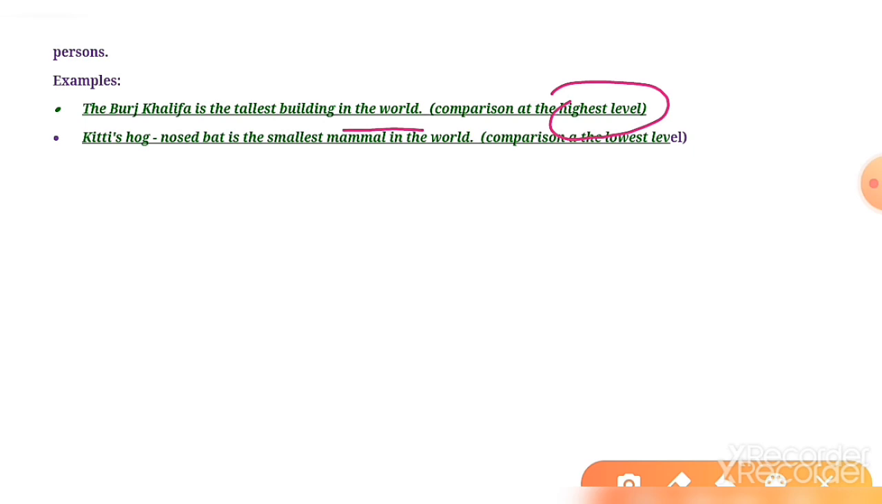Okay, here is no description about river Ganga and river Nile. Here is no description about any two things. Here is the description about one person and then in all over the world. Clear? So the Burj Khalifa is the tallest building in the world. Now second says Kitty's hog-nosed bat is the smallest mammal in the world. Okay, so this bat is the smallest mammal, that is singled out in the world. Clear?